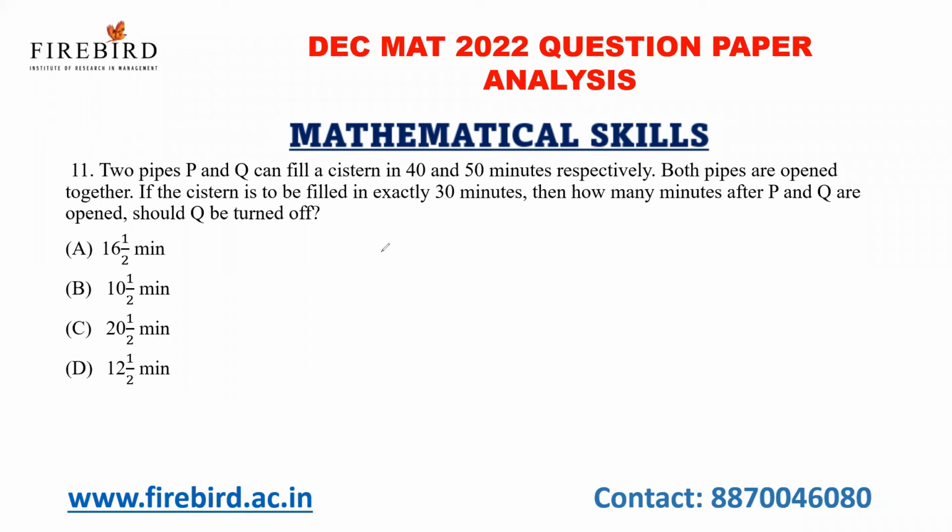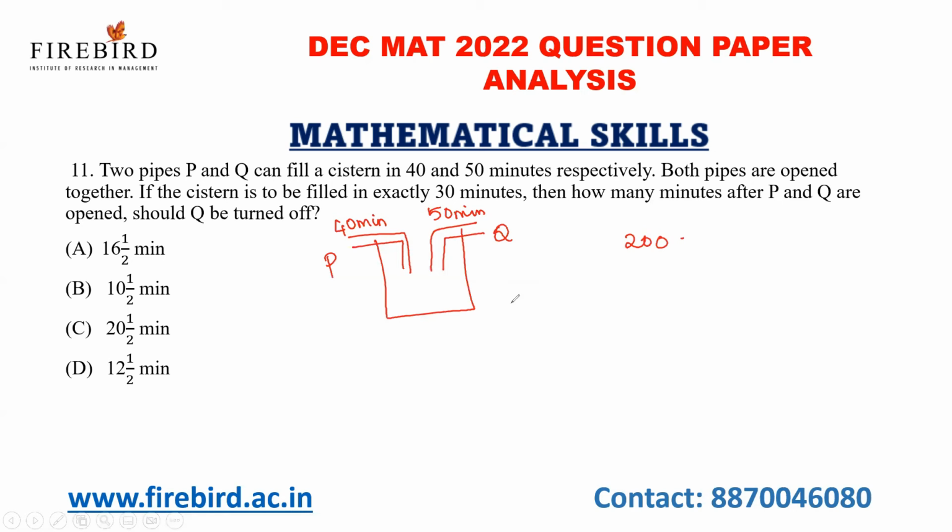Two pipes P and Q can fill a cistern in 40 minutes and 50 minutes. So there are two pipes, P and another pipe Q. It can fill a cistern in 40 minutes, and another pipe can fill a cistern in 50 minutes. Both pipes are open together. If the cistern is to be filled exactly in 30 minutes, see what is the LCM for 40 and 50? The LCM is 200.